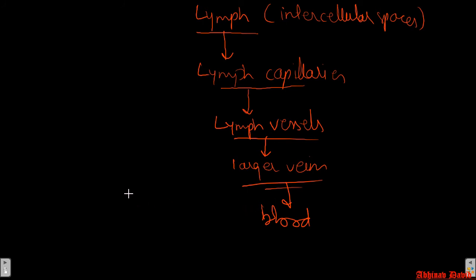Now there is a third question also, I told you. What is the third question? What are the functions of the lymph? When the lymph goes back into the blood, it transports... So I will write here: functions of lymph. What is the first function of the lymph?